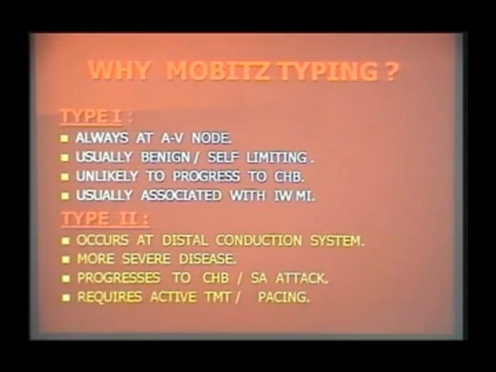So the steps are identifying a pause. Inside the pause, find the blocked P wave, and look at the previous PR interval. If there is progressive lengthening of the previous PR interval, it is type 1. If there is a constant PR interval, it is type 2. There it is in the AV node, here it is in the distal conduction system.